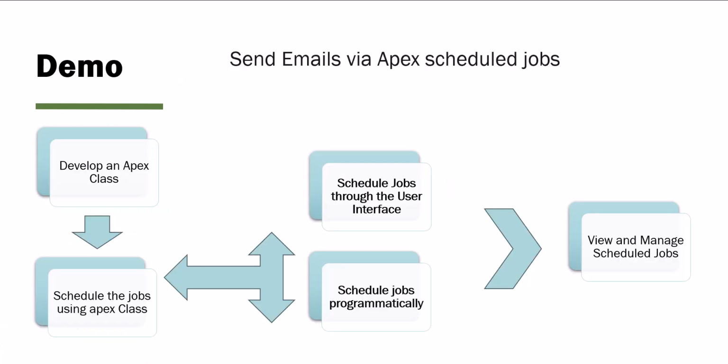So let's first see what we are going to do in this scheduled job. We are going to send email via the Apex scheduled jobs, and for that first we will develop an Apex class, and then we will schedule the job using the Apex class. There are two methods to schedule jobs. The first one is using the user interface, and the second one is scheduling the jobs using Apex code. And at last, after scheduling the jobs with Apex scheduler, we will see how we can view and manage the scheduled jobs. So now we will move ahead and see the process of creating scheduled jobs via Apex scheduler.